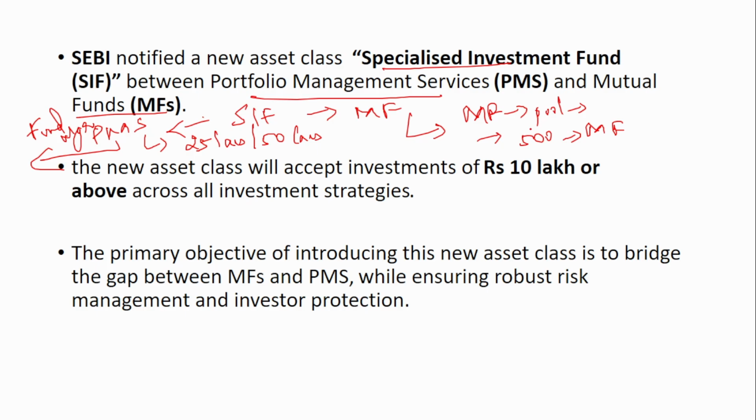Here in SIF, you need a minimum of 10 lakhs or above for investing under this Specialized Investment Fund. The primary objective of introducing this new asset class is to bridge the gap between the mutual fund and the PMS while ensuring robust risk management and investor protection.